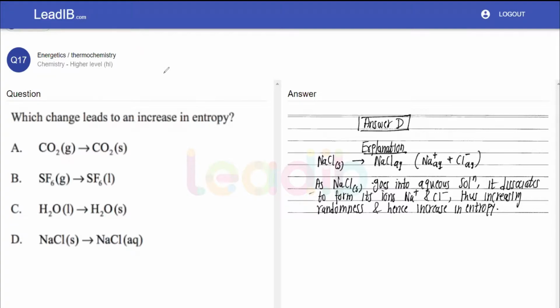First of all, we should be aware of what is meant by entropy. Entropy means nothing but the randomness or disorder. What is meant by disorder? Disorder means basically there is no orderly arrangement of the molecules.